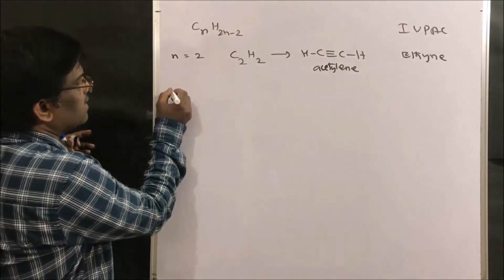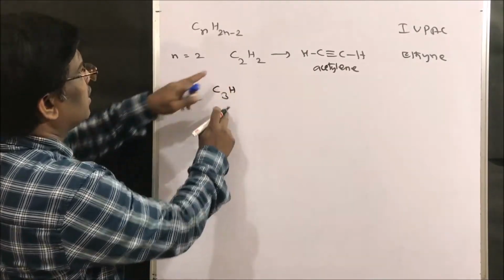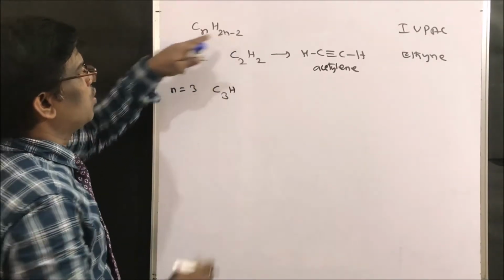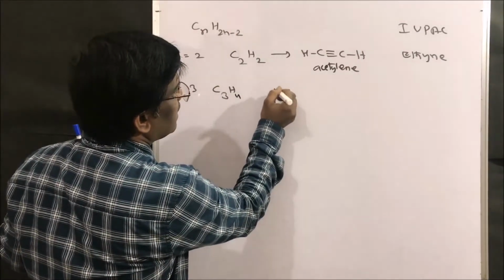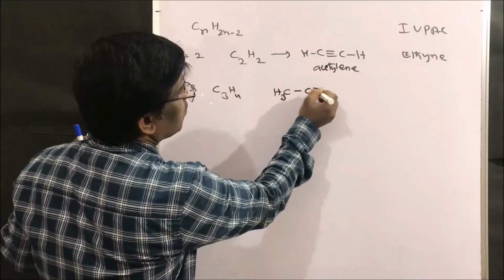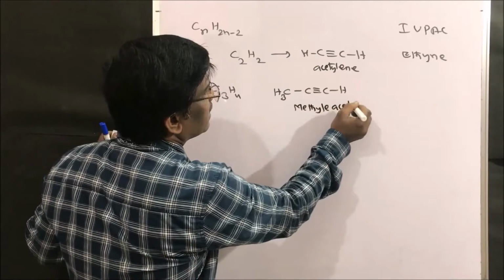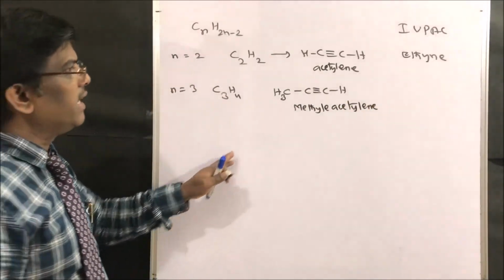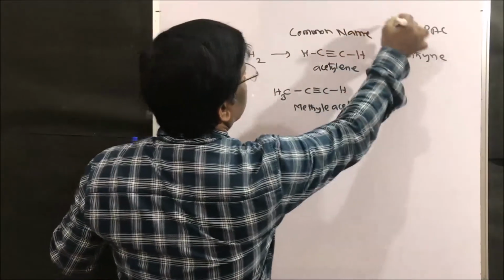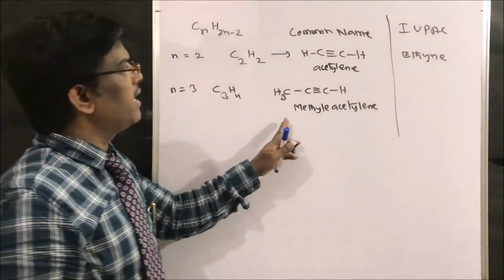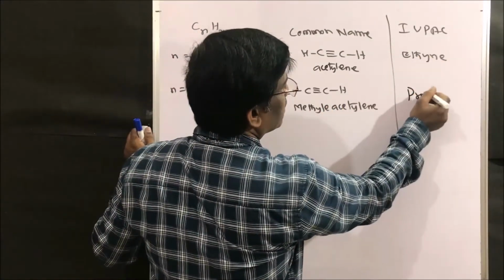Right, friends? If n equals 3, what am I going to get? C3, 2 times 3 is 6, minus 2, it is H4. Right, friends? So what I am going to get is CH3–C≡CH. This is methyl acetylene. Methyl acetylene is the common name of this alkyne, and the IUPAC name is propyne.